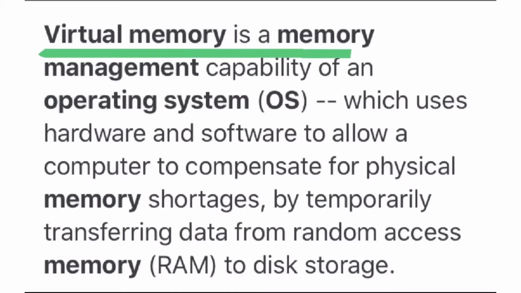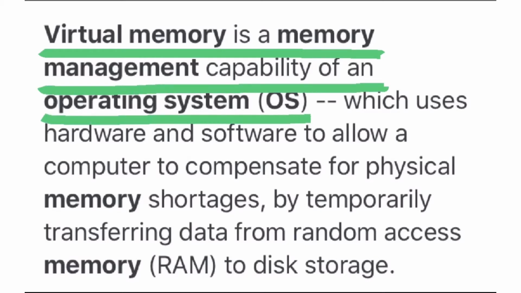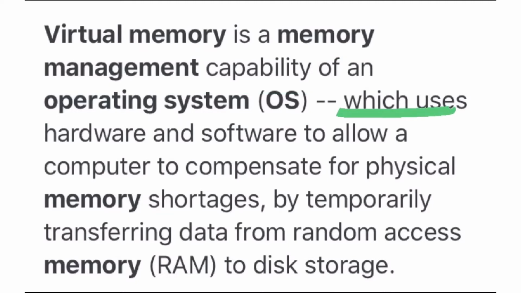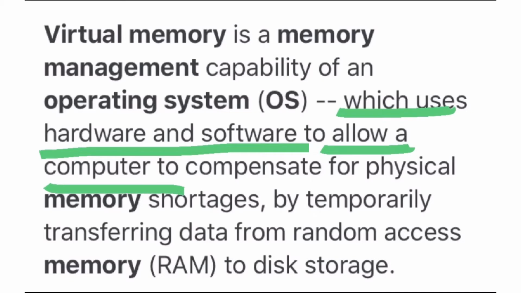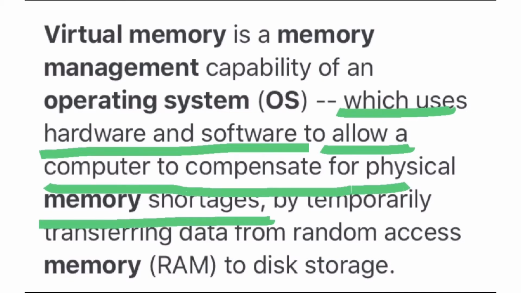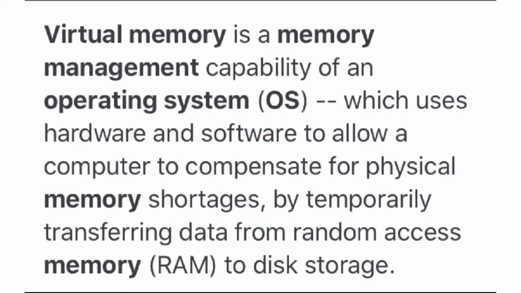Virtual memory is a memory management capability of an operating system which uses hardware as well as software to allow a computer to compensate for physical memory shortages by temporarily transferring data from random access memory, that is RAM, to disk storage.